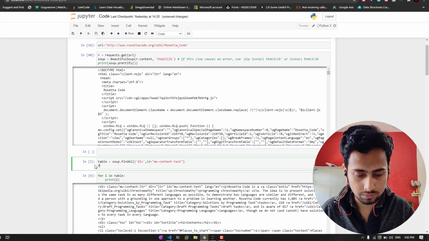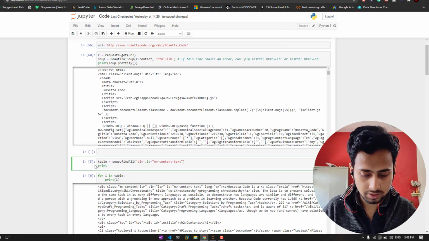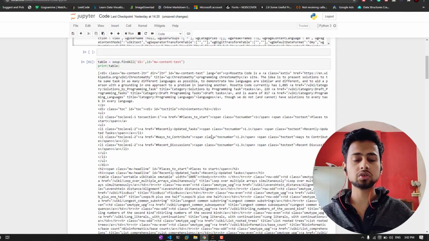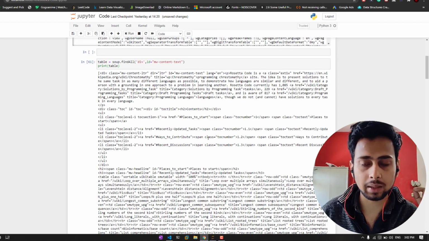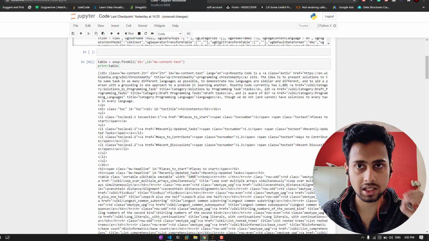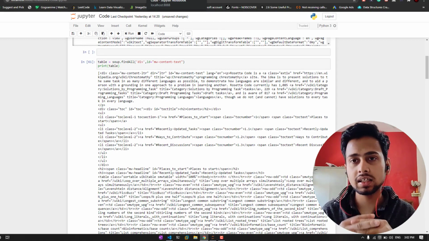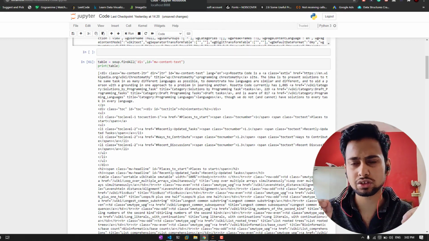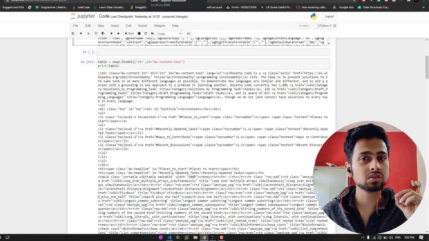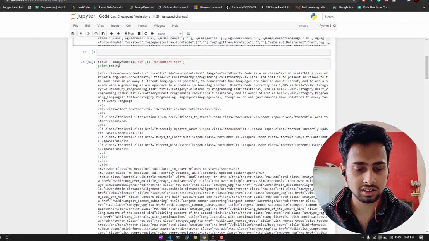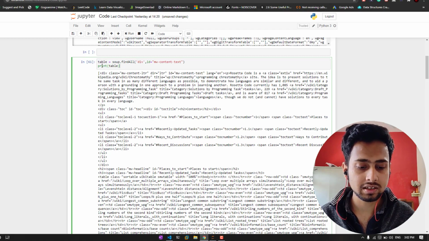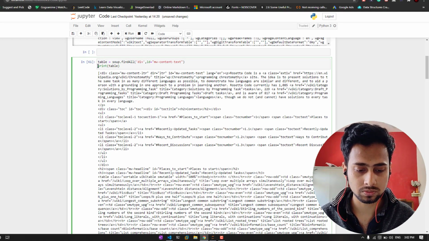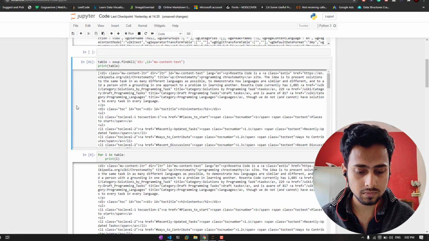If I print table, it is going to give me all the contents that are present within the block that we have selected. This is again still the gibberish which is written in HTML, but what if you want to get only the text part, you don't care about HTML? Doing that is pretty easy. You can just iterate throughout all the tables and then just say .text. So let me show you how it can be done.